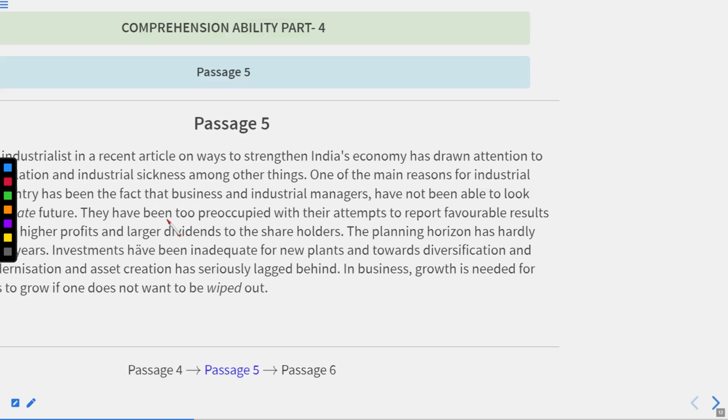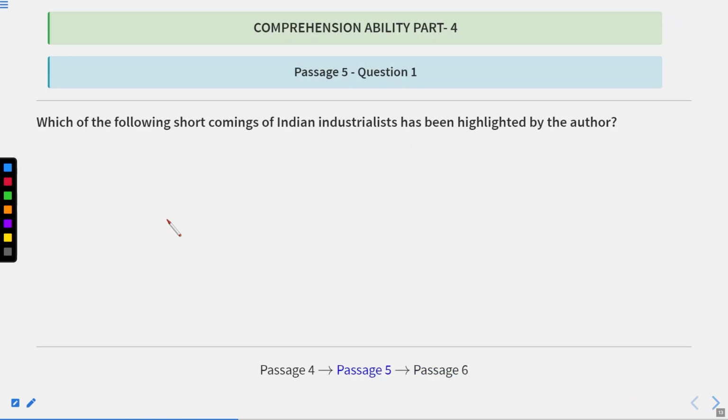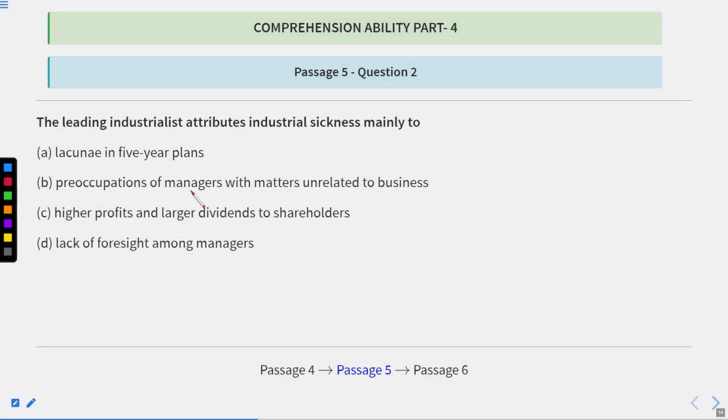If we go back to the options, it is written over here: lack of foresight among managers. So this is the reason which is given directly in the passage. So option D is absolutely correct according to the first few lines of the passage.